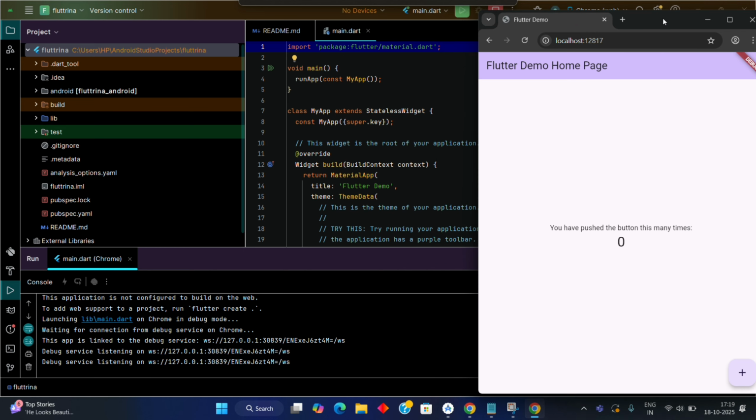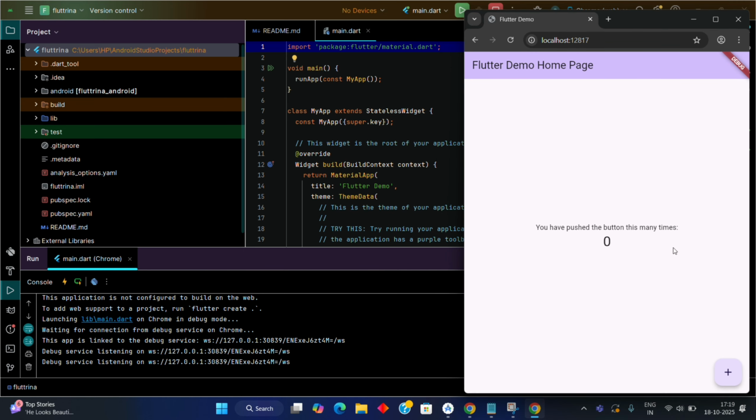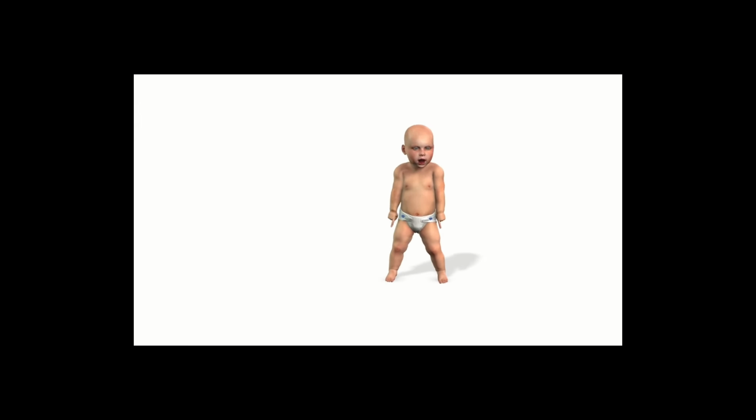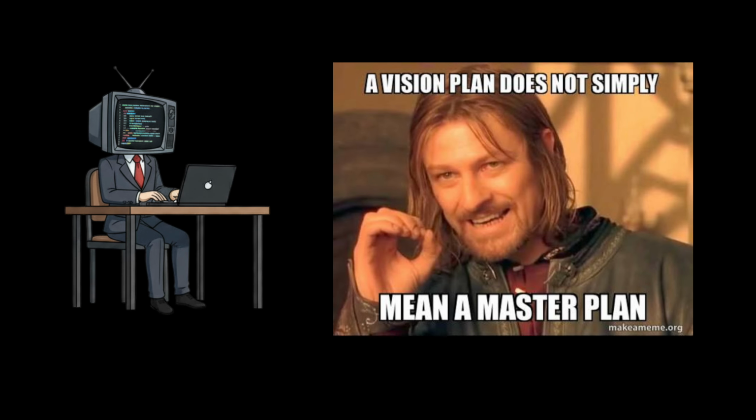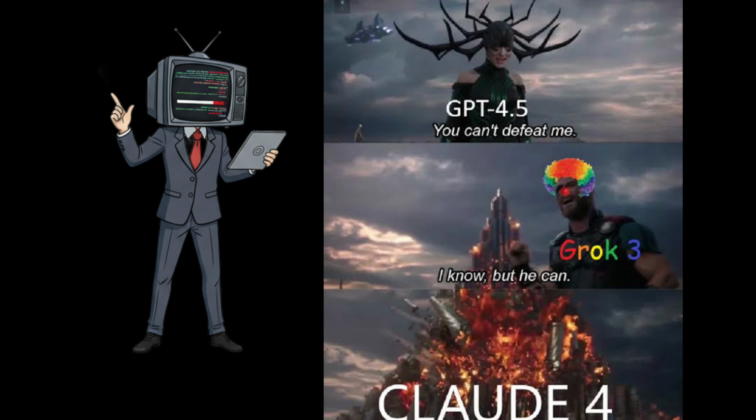The basic Flutter counter app was running. You tap, it counts, you cry. Now it was time for the real project, building the girlfriend. I had the plan, the vision, the delusion, but zero time. So I called in reinforcements.